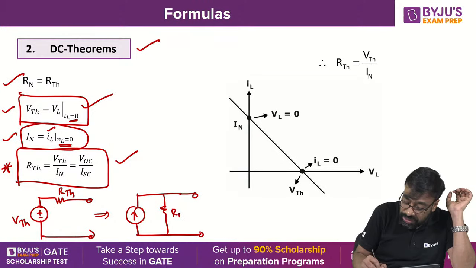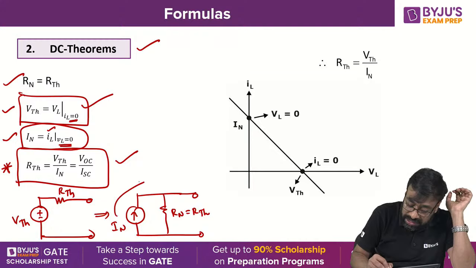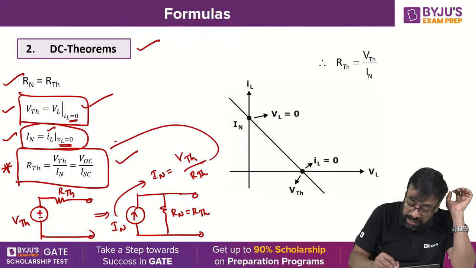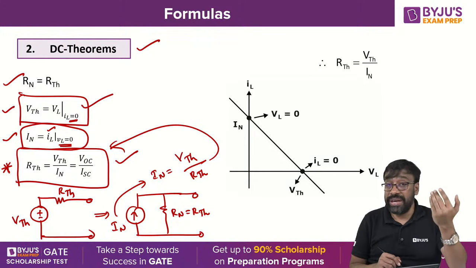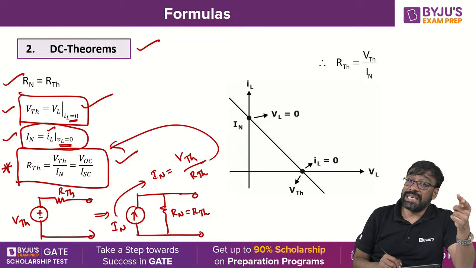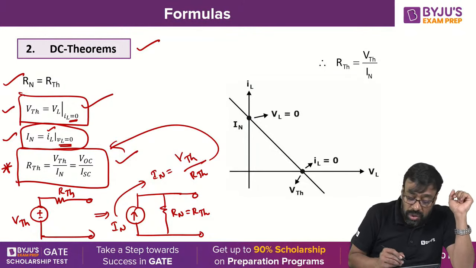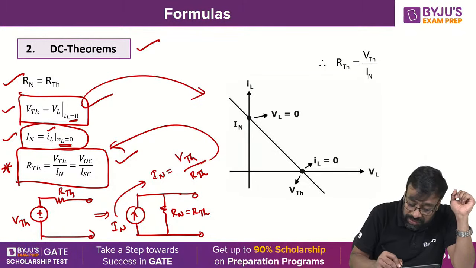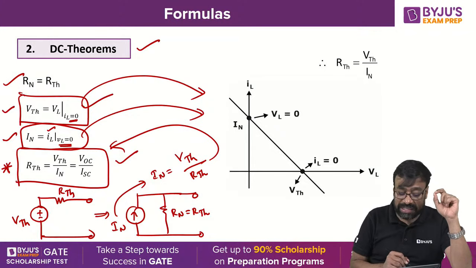According to source transformation, when Rn is equal to RTH, I Norton's is equal to VTH by RTH. And from this you can get RTH, nothing but VTH by I Norton's, that is VOC by ISC.